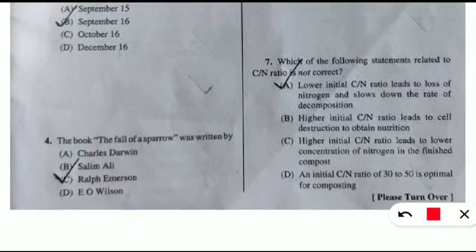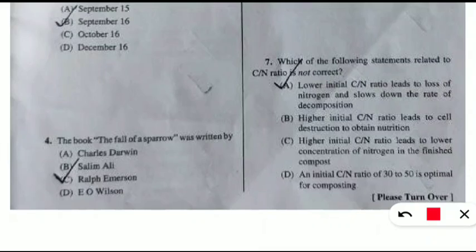The next question was, the book The Fall of a Sparrow was written by which of the following? And here the correct option will be, it was written by the Birdman of India. Yes, option B, Salim Ali wrote the book titled The Fall of a Sparrow. Coming to the next question.